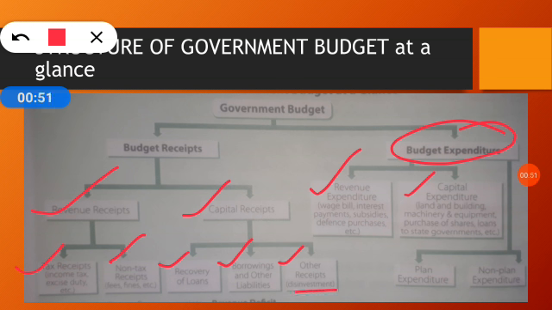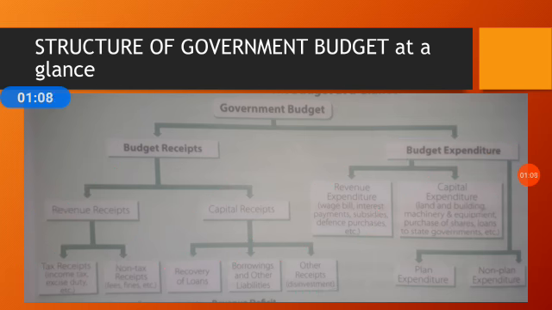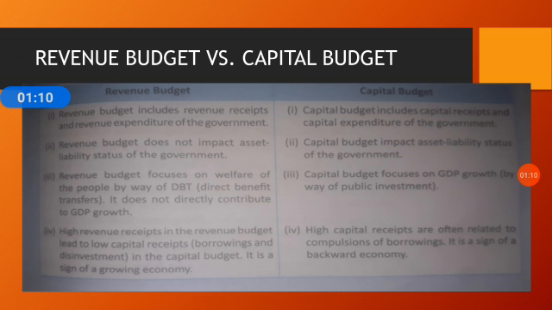Similarly, in the budget expenditure there are revenue expenditures like wage bill, interest payment, subsidies, defense purchases, and capital expenditure includes expenditure on land and building, machinery, equipments, etc. Also, we have studied that expenditure can be categorized as plan and non-plan expenditure. So this was a quick look at the structure of the government budget.